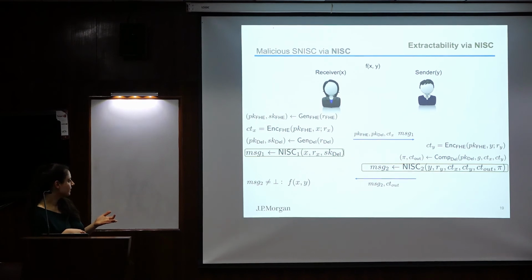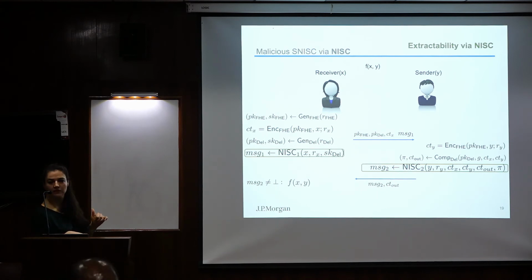Here we're adding X and Rx, the randomness that was used to generate the ciphertext, and here we're adding Y and Ry, okay? Adding this proves that the ciphertexts are honestly generated. So now the sender cannot do this malleability attack. He won't be able to generate this encryption of X plus 1, for example, okay?